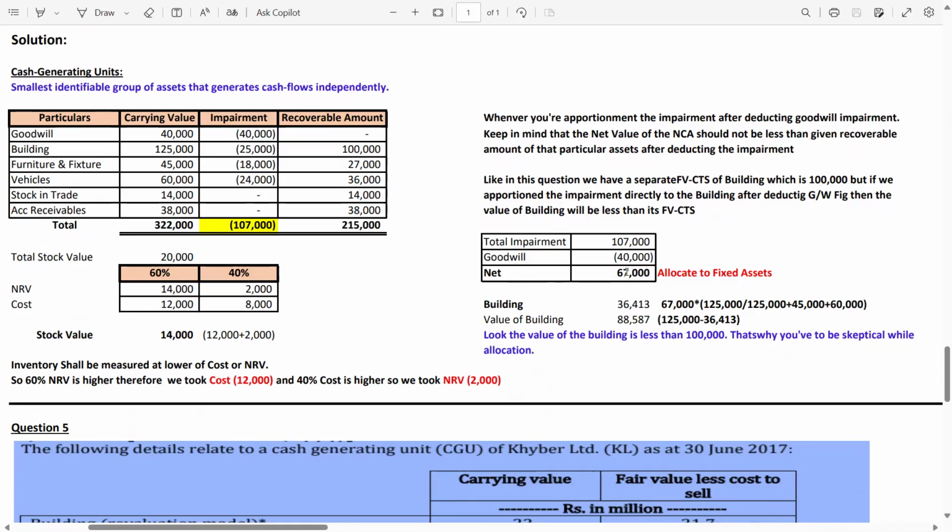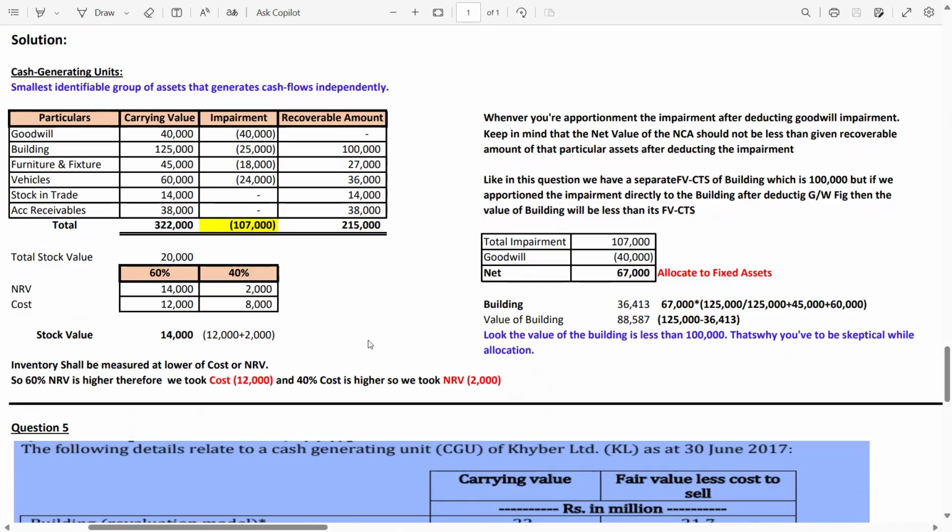So that 42,000 should be allocated to the furniture, fixtures and vehicles. If you add these two, it is 42,000. How to apportion? Just like this: you write 45 and 60, and you have to remove the 125,000, because you are apportioning the remaining impairment of 42,000 to the two assets, fixtures and furniture and vehicles. So you have to choose the carrying values of the fixtures, furniture and vehicles. No need to include the value of the building.